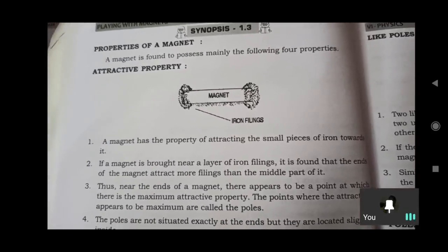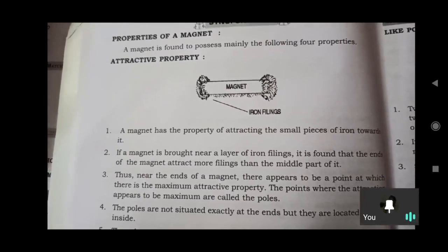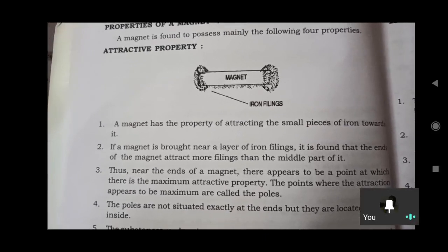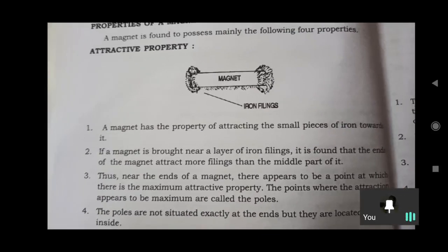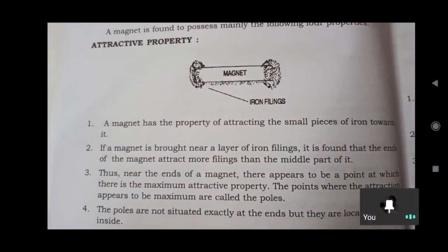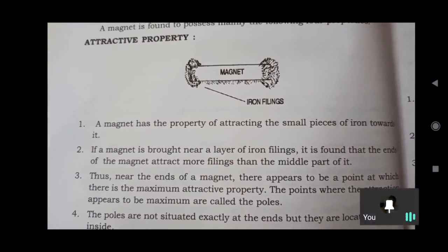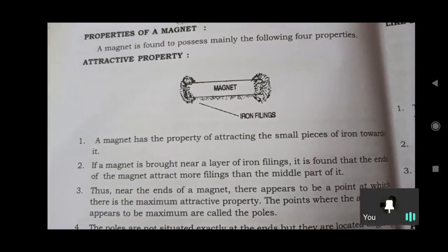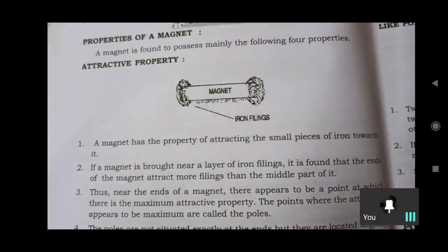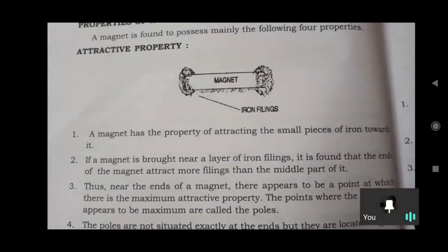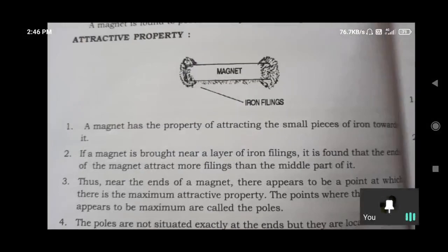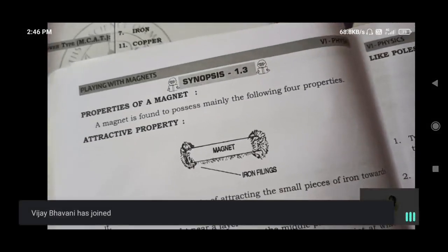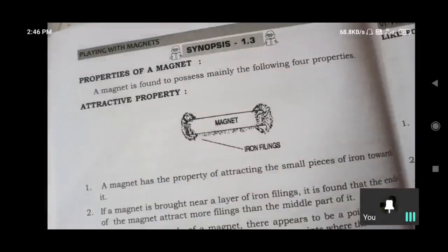The materials or substances which are attracted by magnets are called magnetic substances, and those which are not attracted by a magnet are called non-magnetic substances. Examples of magnetic substances, as we have already discussed, are iron, steel, cobalt, and nickel. These are all good magnetic substances. Among non-magnetic substances, paper, wood, and brass are not attracted by a magnet.